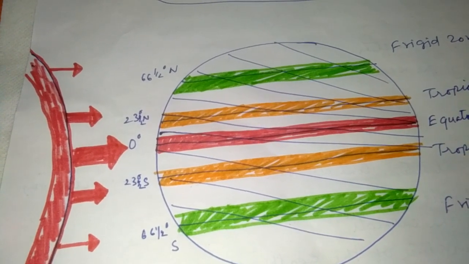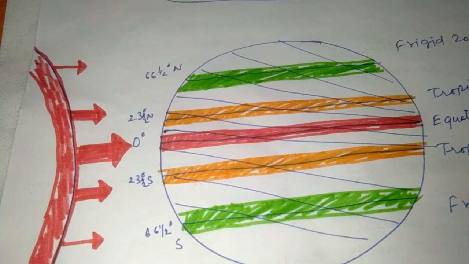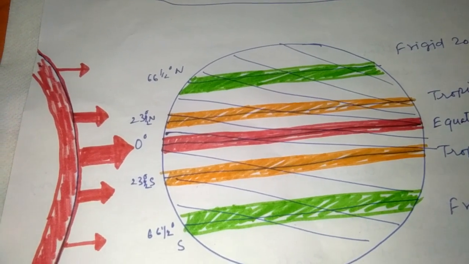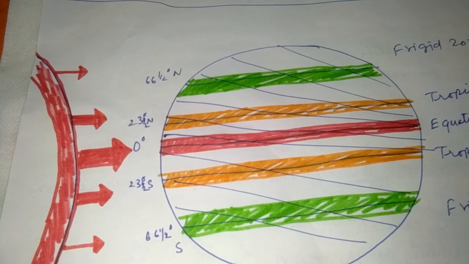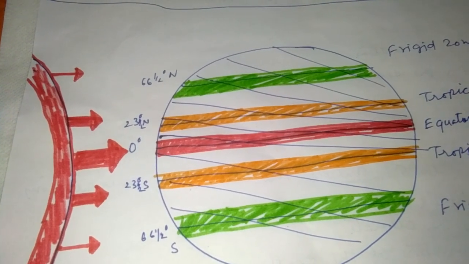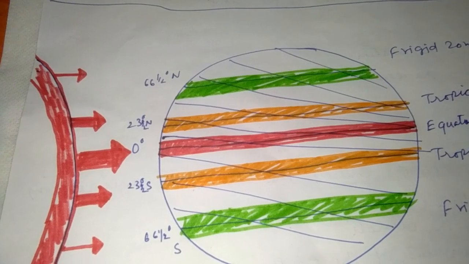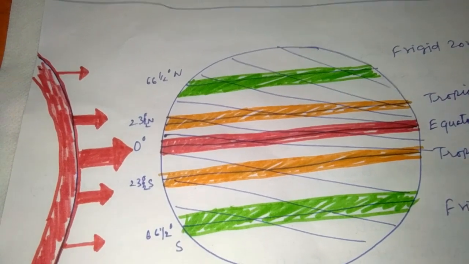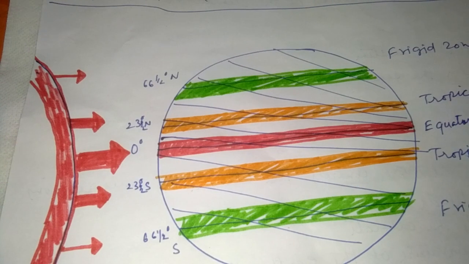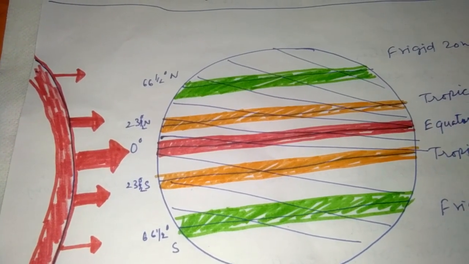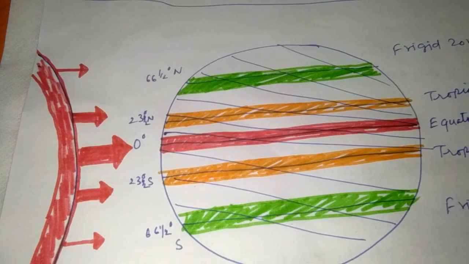But if you find the country India, where we are living, our country is not at the equatorial region, our country is at the tropical region, means the lines running at 23 and a half degree north and 23 and a half degree south. Are you watching these lines on the globe?